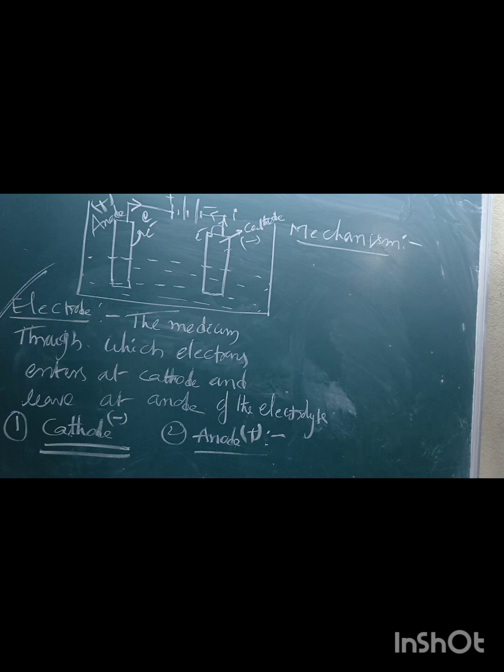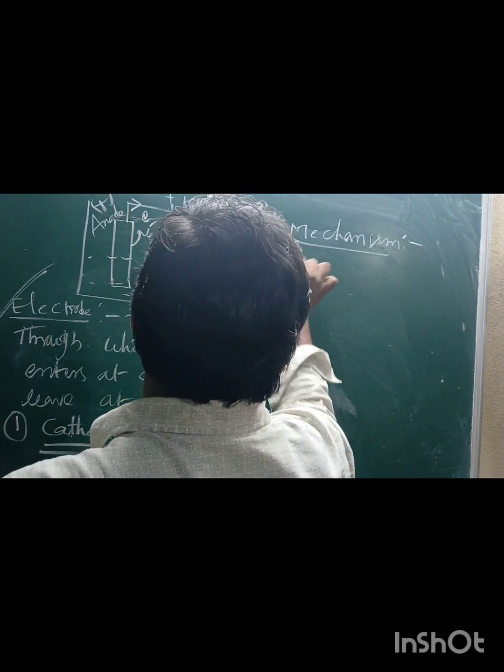Mechanism, you can observe here. An electrolyte on dissociation in water or on fusing, by overcoming the attraction of ions, furnishes cations and anions. These ions are free to move when electricity is passed through the solution. Ions move towards oppositely charged electrodes. This movement of ions in a solution is responsible for conduction of current. Simply, ionization.